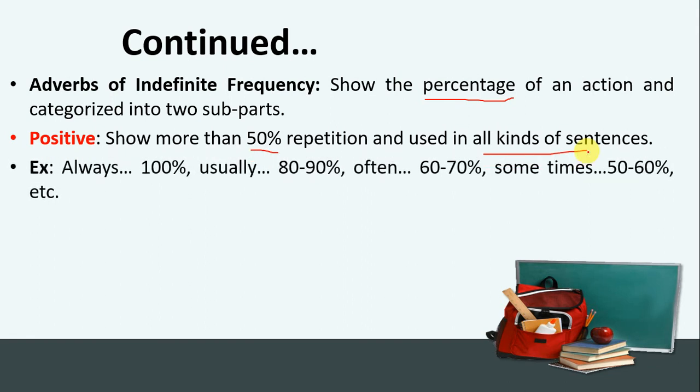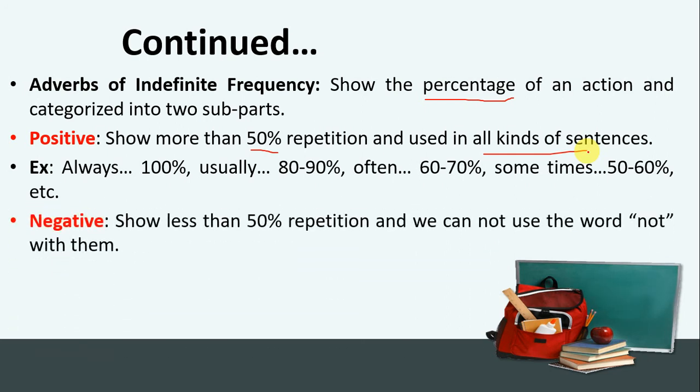You see, always shows the 100% repetition, usually 80 to 90, often 60 to 70, sometimes 50 to 60, etc. So these are indefinite frequency adverbs because they show the repetition of an action in what? In percentage. Okay, good. You see negative adverbs show less than 50% repetition, and we cannot use the word not with them.